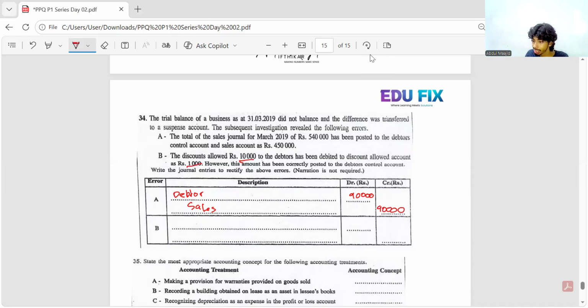Discount allowed is income, so it's credit, right? So discount allowed, credit 9,000. Now you know, normally we debit the discount allowed.